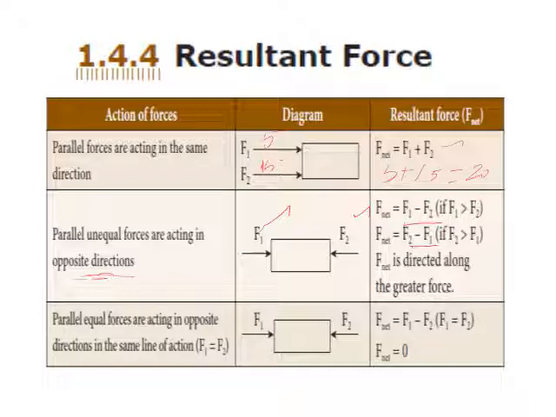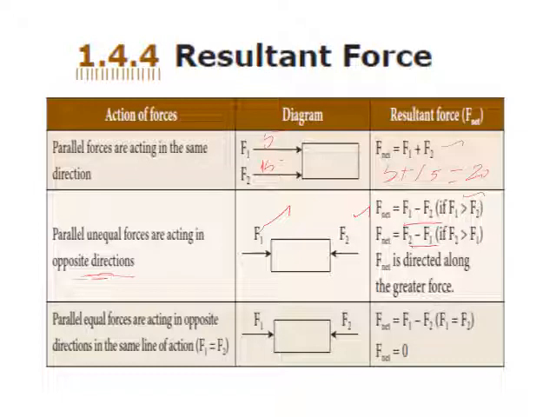Out of these two forces, take the larger force and subtract the smaller force from it. See here, they give F1 minus F2; the condition is F1 is greater than F2. Here F2 is greater than F1, so they put F2 minus F1. The resultant force acts along the direction of the greater force. If F1 is greater, the resultant force acts along the F1 direction. If F2 is greater, it acts along the F2 direction. So this was the condition for opposite direction forces.